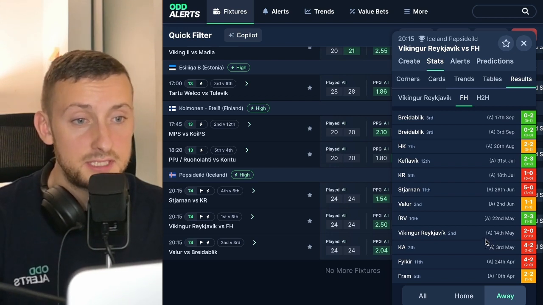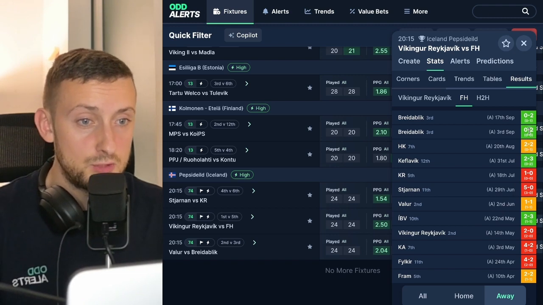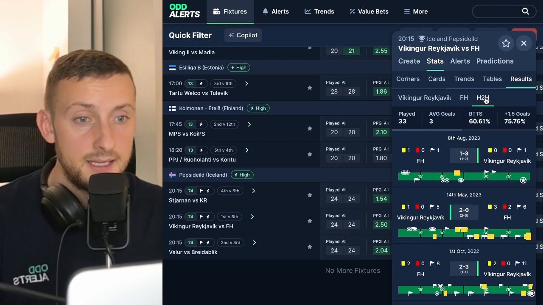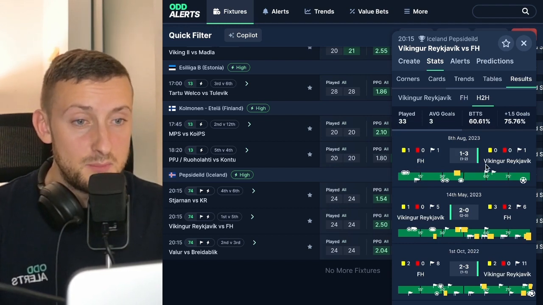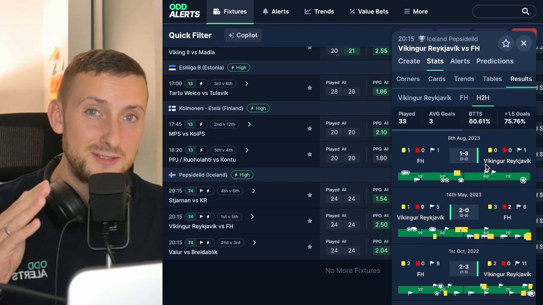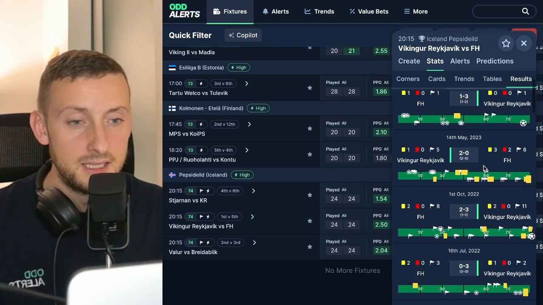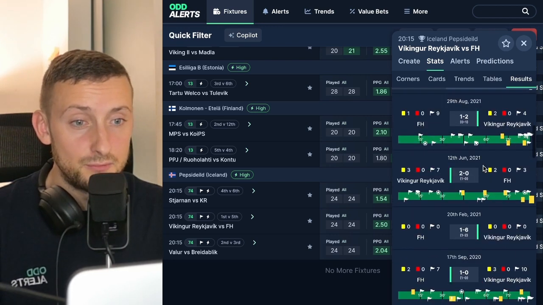This could be an interesting game to look at, maybe for BTTS, because you can see they scored 3, they scored 2, they scored 2, and then they scored 2 again away from home. We can look at the head-to-head, and you can see that the away team won in the previous meeting. I don't mean the away team in this instance, but the away team in the head-to-head meeting. It's quite a mixed bag, isn't it, when you look down through the fixtures?